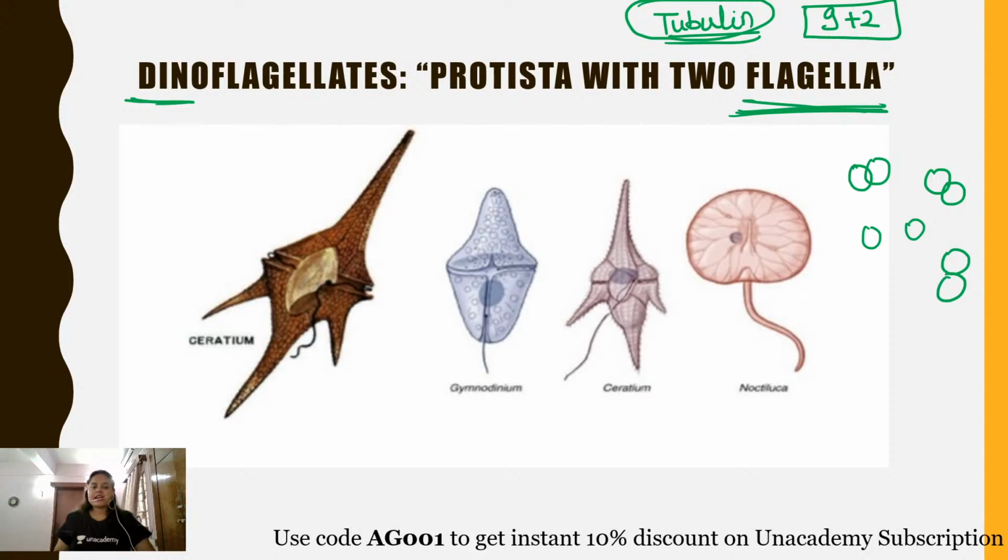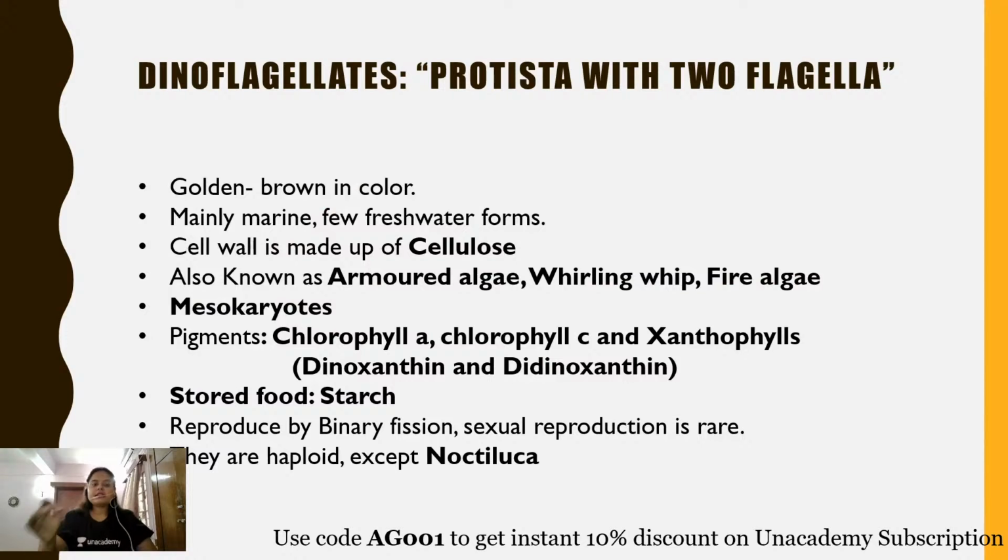Okay, now see, I have included some images. See, so there are some examples of dinoflagellates like the Ceratium, Gymnodinium, and Noctiluca. Okay, now let us discuss each one of them. See, dinoflagellates are commonly golden brown in color, which is due to the pigment present in their body.